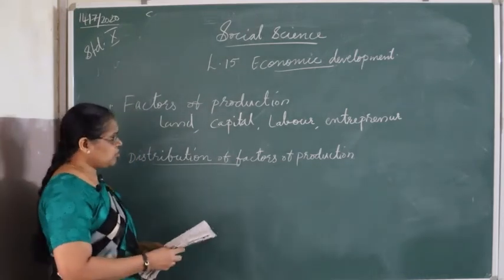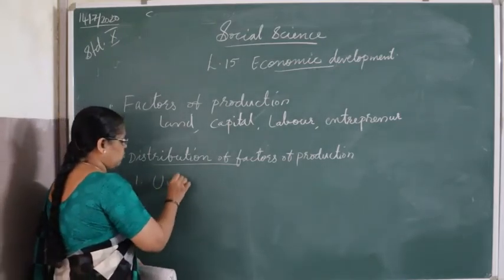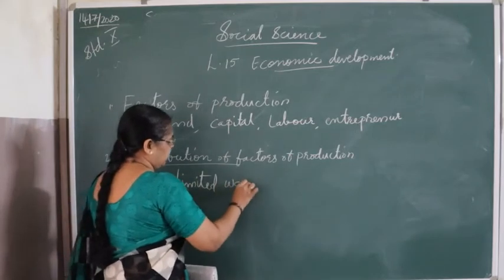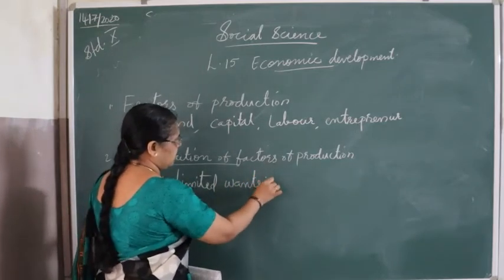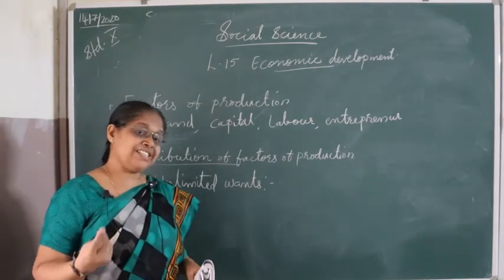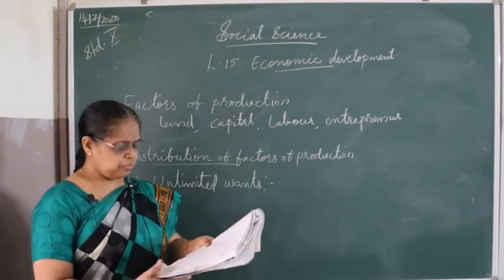So for distribution of factors of production, we can see, first one, unlimited wants. We have unlimited wants. When we satisfy one want, other wants originate from that, and again and again this repeats.